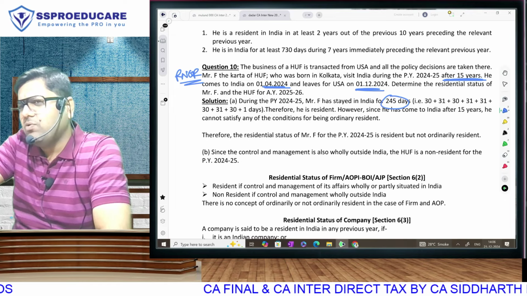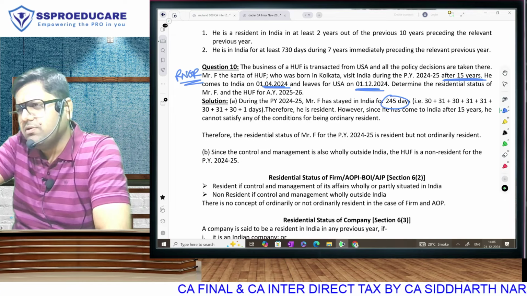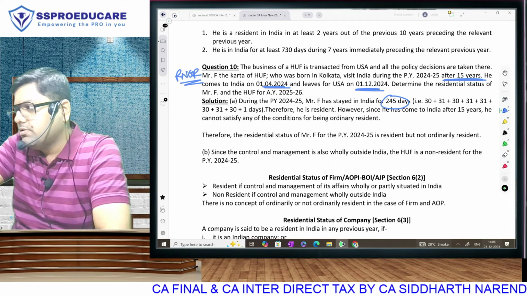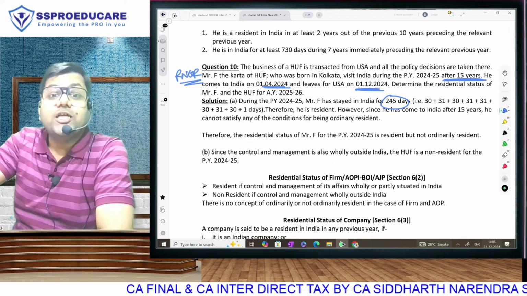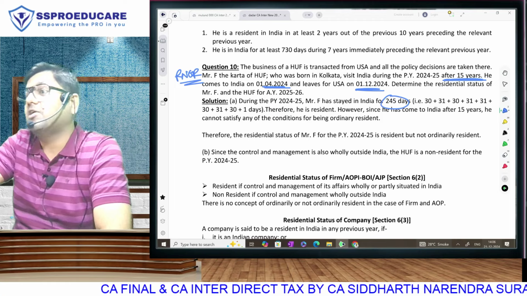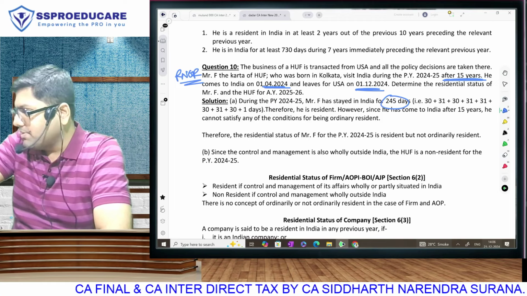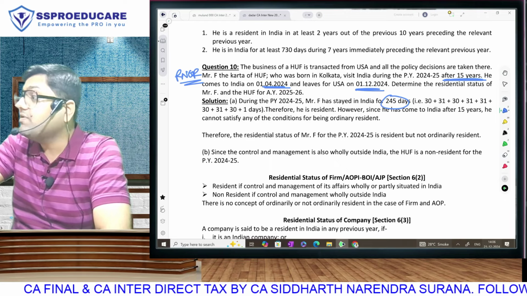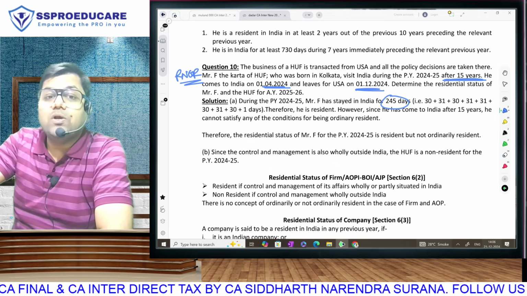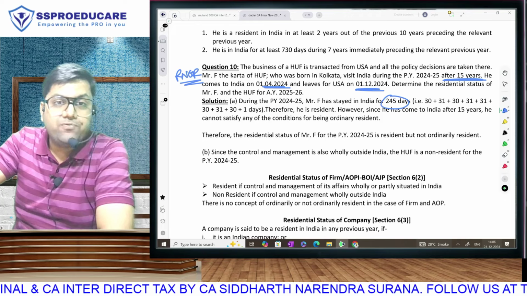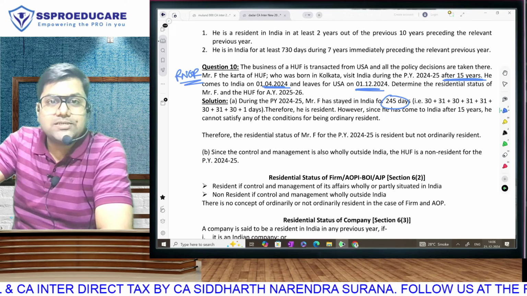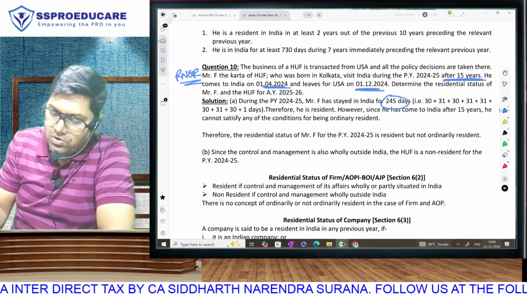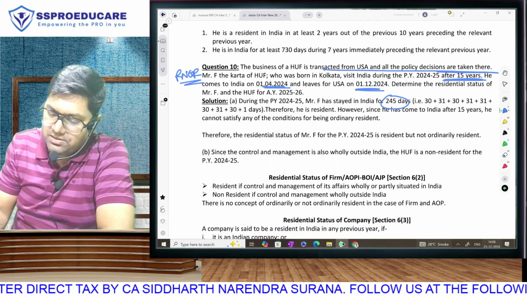If Karta is RNOR, so HUF will also be RNOR. No. For HUF we will not see Karta. We will see Karta only for step number 2. But for step number 1, that is resident, non-resident, we are going to check what? Control and management. That is place of decision making. What is the place of decision making? All the policy decisions are taken there.